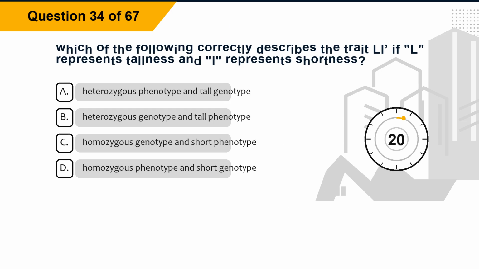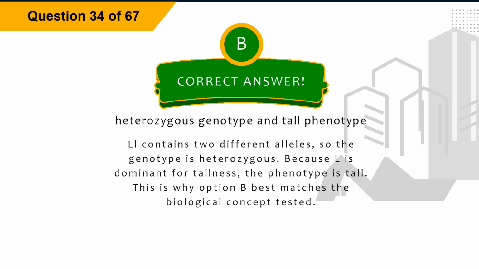Question 34. Which of the following correctly describes the trait LL, if L represents tallness and L represents shortness? Option A, heterozygous phenotype and tall genotype. Option B, heterozygous genotype and tall phenotype. Option C, homozygous genotype and short phenotype. Option D, homozygous phenotype and short genotype. The correct answer is option B, heterozygous genotype and tall phenotype.